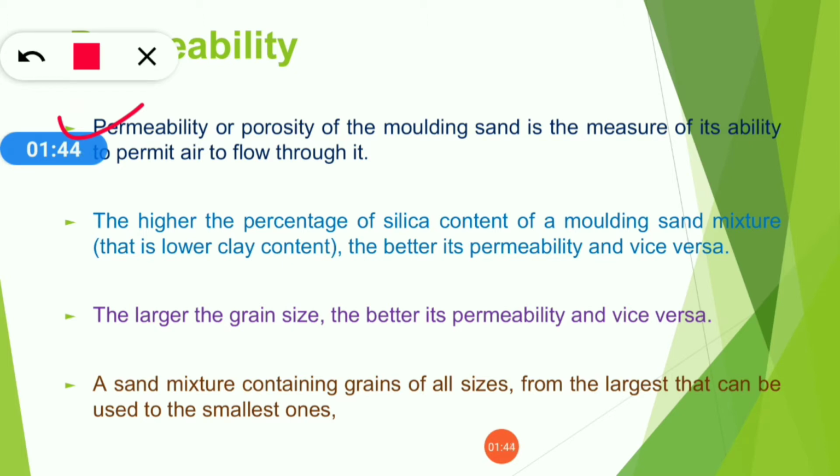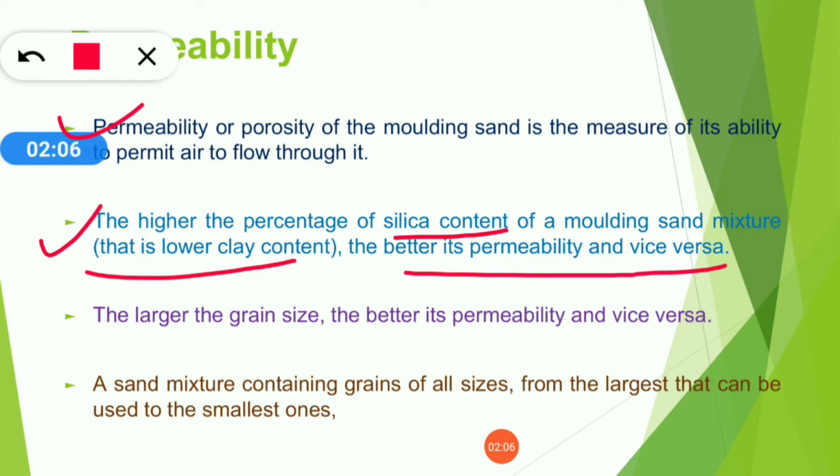So permeability or porosity of the molding sand is the measure of its ability to permit air to flow through it. The higher the silica content of a mold sand mixture, that is, the lower the clay content, the better its permeability, and vice versa. It means if the silica sand content is higher, your permeability will be better. If silica content is lower, then obviously permeability will be lower.